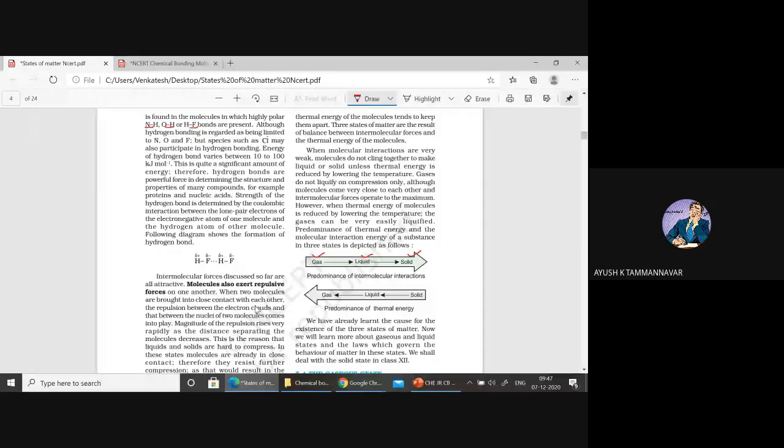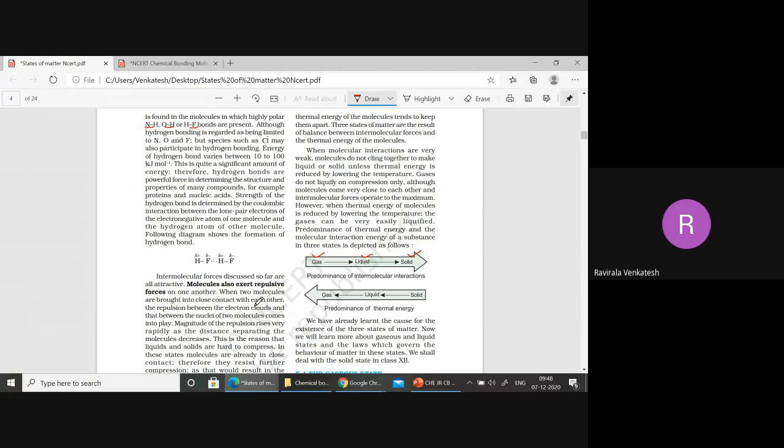In solid, molecular interactions are strong. In gas phase, molecular interactions are weak. In solid nature, the molecular interactions are strong. Why? Because in solids, these molecules or atoms are very compressed, existing in the crystal lattice. So they cannot move from their mean position. They have fixed positions. They cannot move, and they're highly compressed here. So they have strong intermolecular forces of attraction.